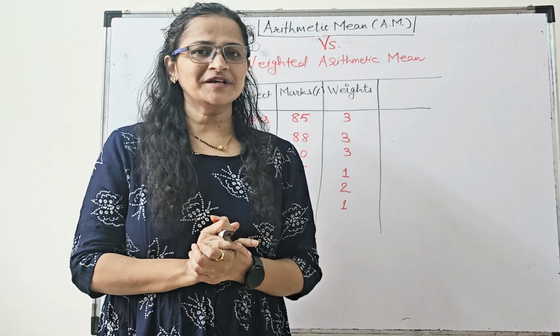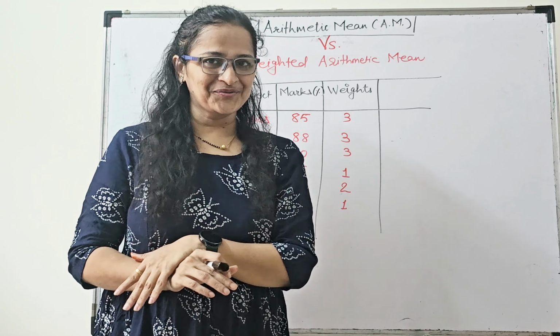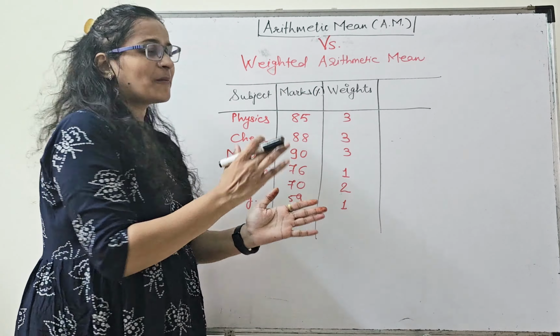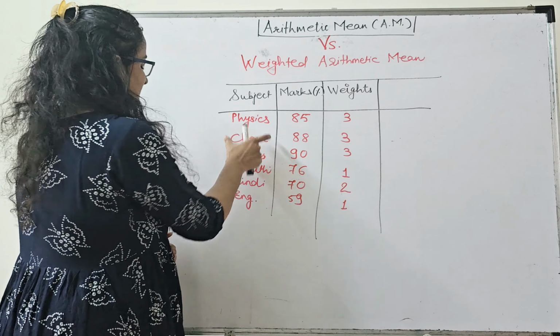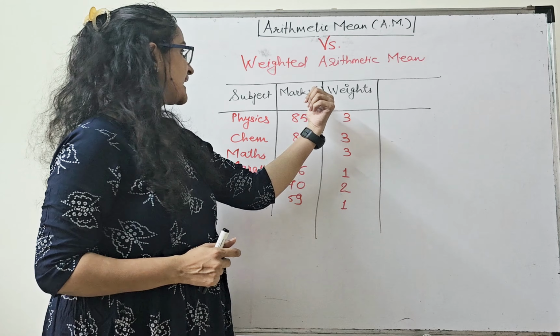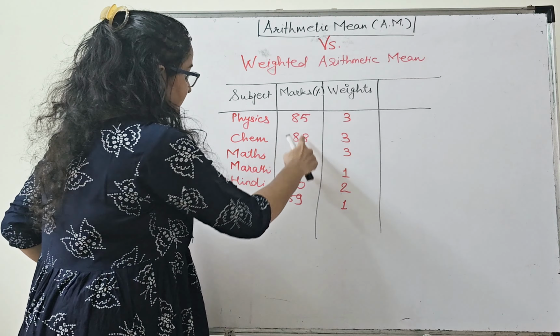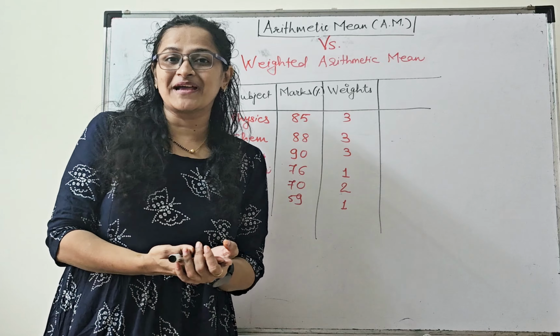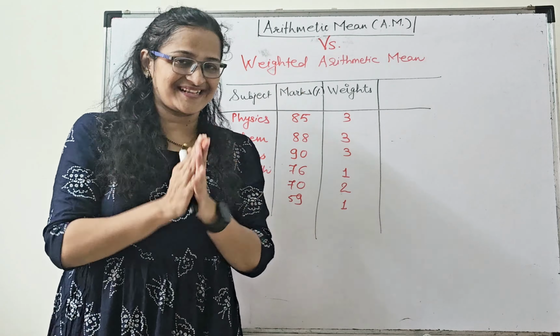So there is one student who is brilliant and talented like you, okay, and these are the marks obtained by that student in these various subjects. In physics he obtained 85, chemistry 88, and these are percentages, right? So out of 100 all of these. See, maths, he's too good with maths, and I love students who love maths, right? So in maths he obtained 90 and so on. So you can read this table like this.